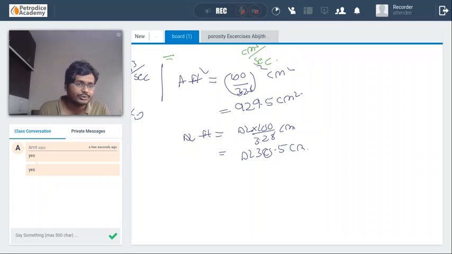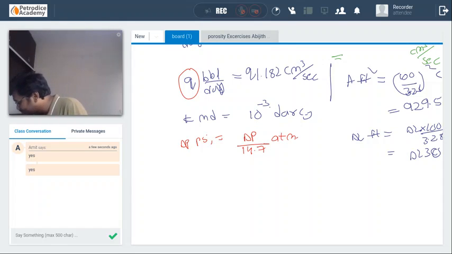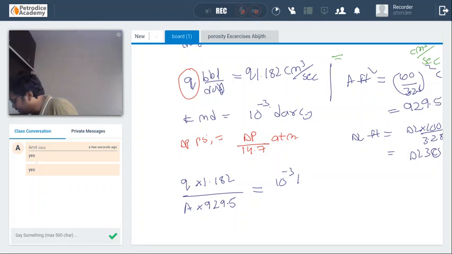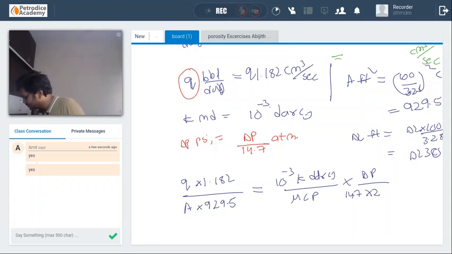By substituting all these things in the above equation, centimeter cube, Darcy, atmosphere, centimeter square and centimeter, everything will get cancelled out, and we will get the conversion factor. So the final answer will be Q into 1.182, A is in 929.5, 10 power minus 3 K Darcy. Viscosity in centipoise, you don't have to think much about it. Delta P divided by 14.7 into 30.5 L.